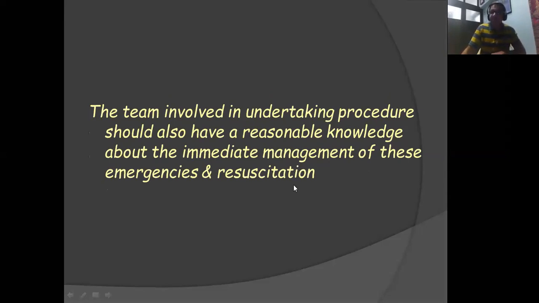Since FFA is an invasive procedure, remember that you can't do this procedure alone. It's not a standalone procedure. If you don't have a backup team, avoid this procedure as much as possible.